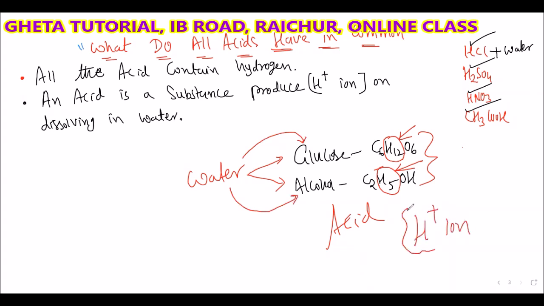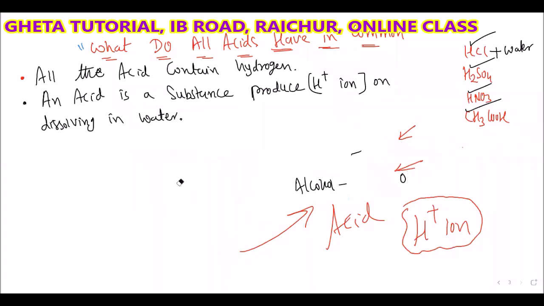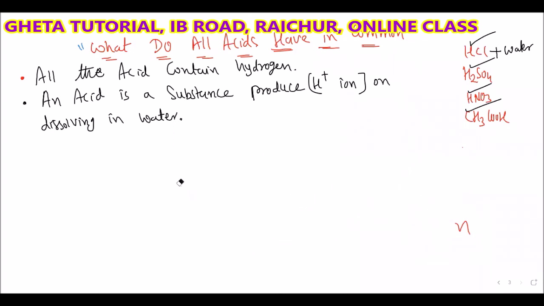So they are not called acids. Only acids produce H plus ions. Other substances also contain hydrogen, but that doesn't mean they are called acids.